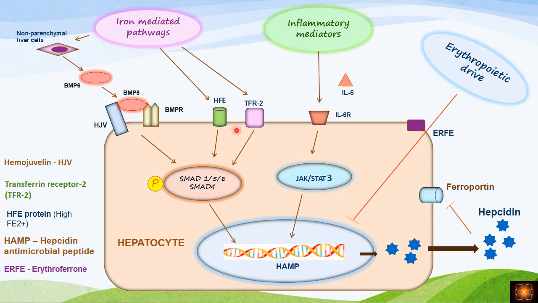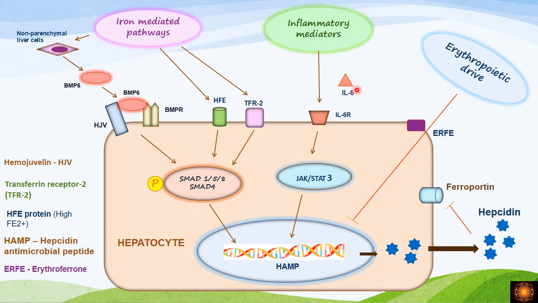These two proteins again cause the activation of the SMAD pathway. So again, when this is activated, we have increased transcription of the HAMP gene and increased production of hepcidin. In this way, hemojuvelin, HFE and transferrin receptors, the three proteins, act through the SMAD pathway to increase the production of hepcidin.